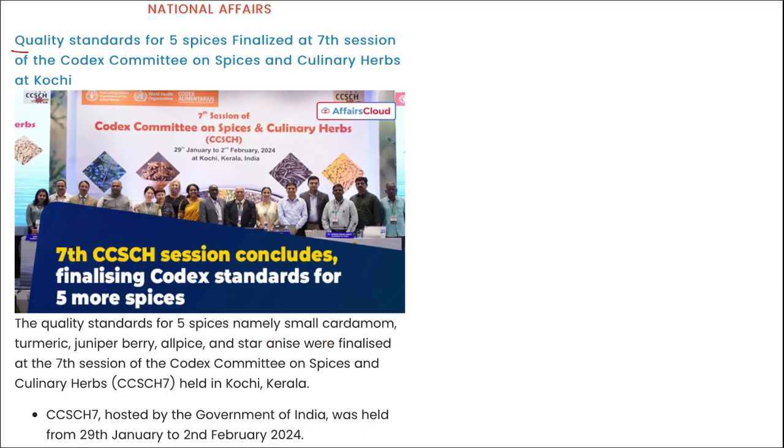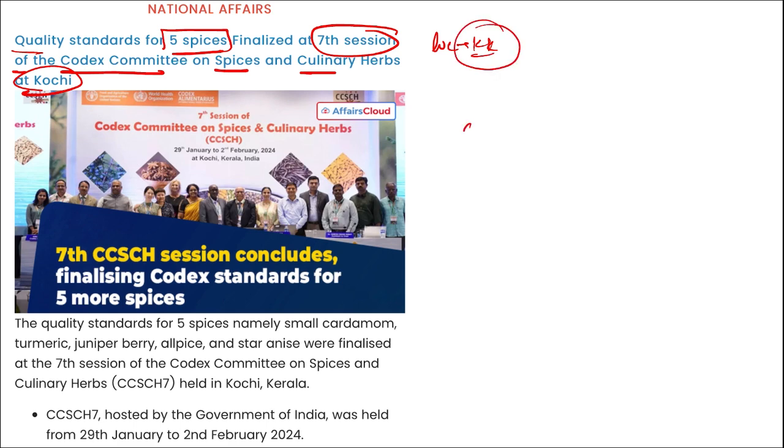Next, here you can see quality standards for 5 species finalized during the 7th session of this CAC committee on species and culinary herbs, and location where was this held? Location is Kochi, Kerala. And this CAC is jointly established by Food and Agriculture Organization along with WHO.